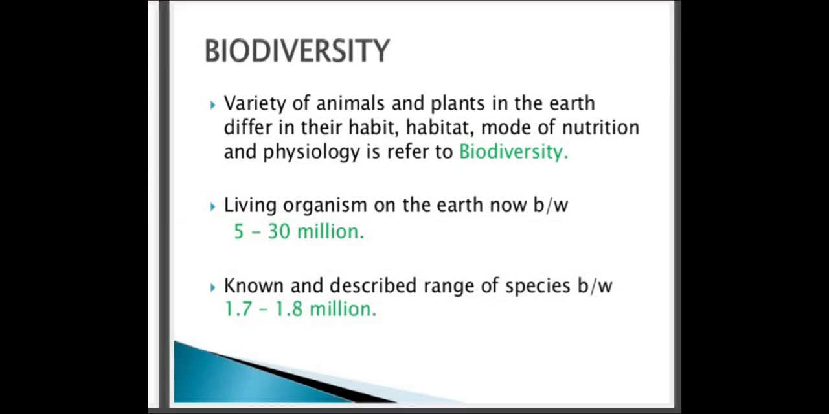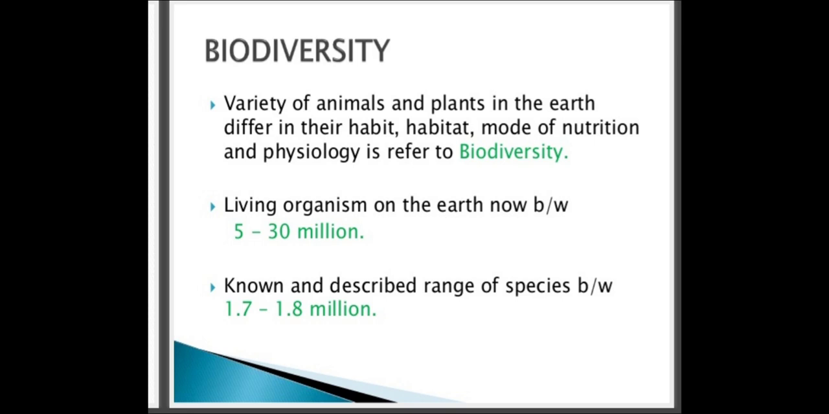So, dear students, my topic in this chapter is biodiversity and its terms, binomial nomenclature and its rules, identification and systematics. So, let me try to understand biodiversity. As you can see on your screen, I have quoted one definition. Biodiversity is the variety of animals and plants on the earth that differ in their habit, habitat, mode of nutrition, and physiology.